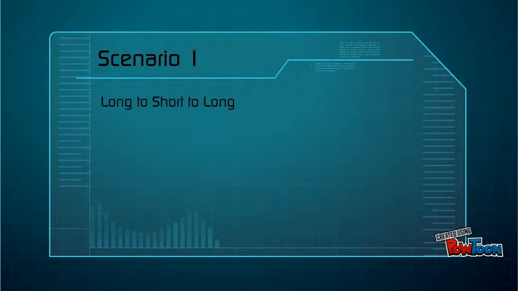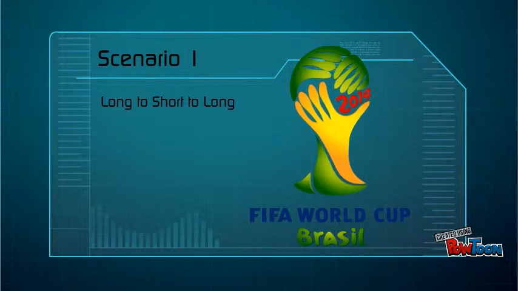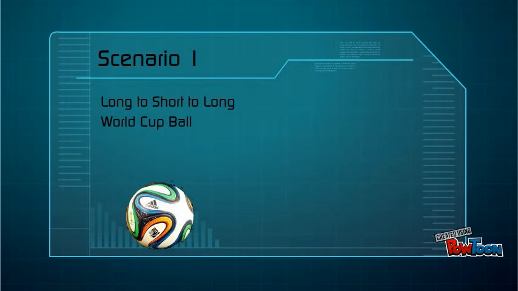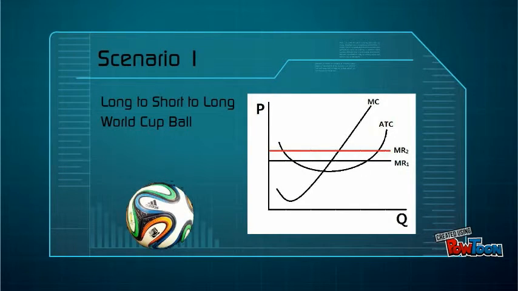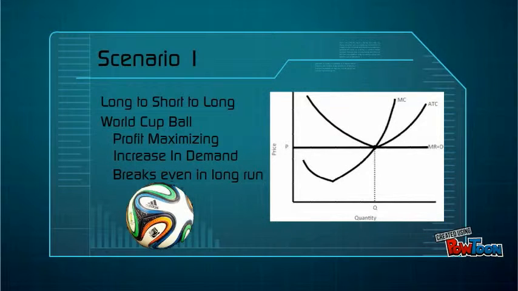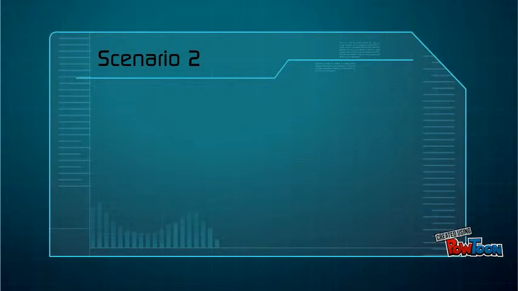First, we're going to examine a shift from long to short to long run equilibrium. Let's say the World Cup is next month, and our firm in Connecticut needs to produce a stylish World Cup ball to maximize our profits. The firm begins at the breaking even point in the long run, but when they produce the new ball, the firm shifts into the profit maximizing case. This increases the demand, and thus, the firm's profit also increases. Since firms continue to exit and enter in perfect competition, the firm will eventually go back to breaking even in the long run.